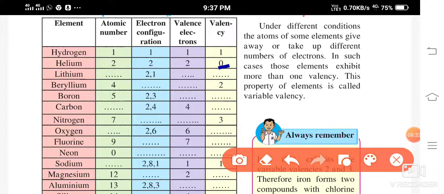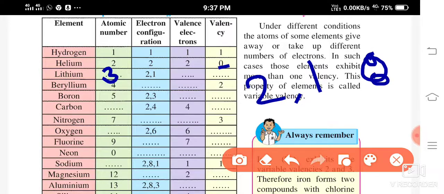Now lithium. The electronic configuration is 2 1, which means the atomic number has to be 3. In the innermost shell 2 electrons are occupied, so the third electron has to go in the next shell.